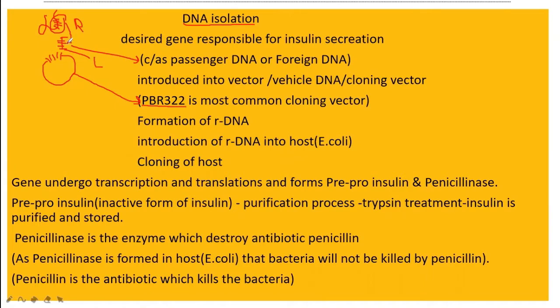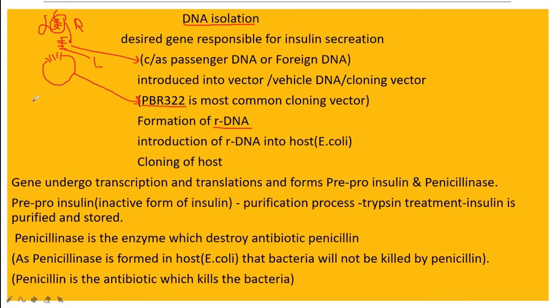Now this gene is fixed inside the cloning vector with the help of the enzyme ligase. This is called rDNA, recombinant DNA. Why are we using the word recombinant DNA? Because it is the recombination of two things: the cloning vector and the gene. So now it is called rDNA.